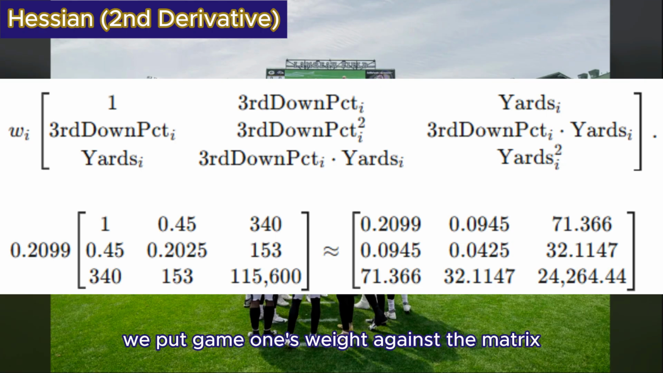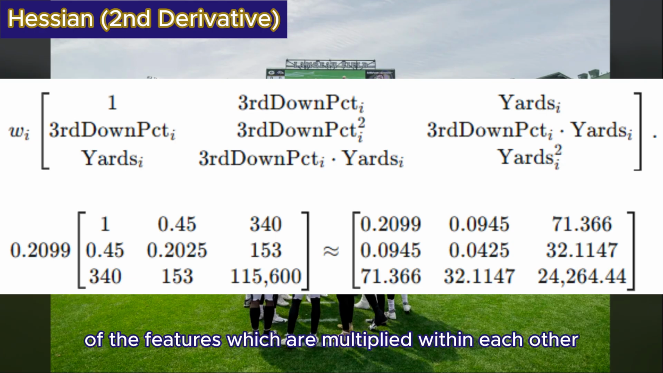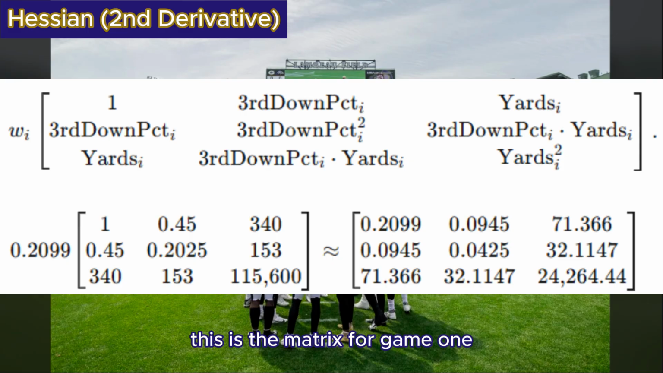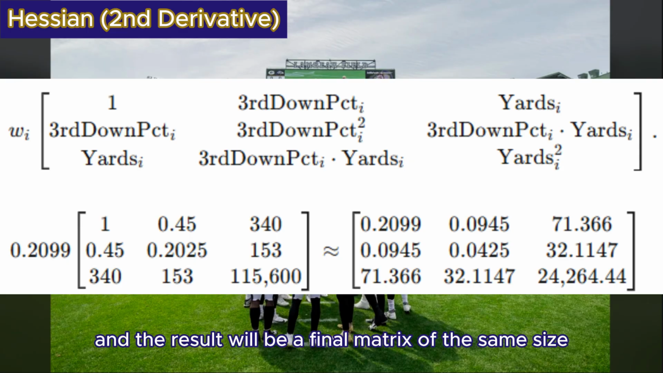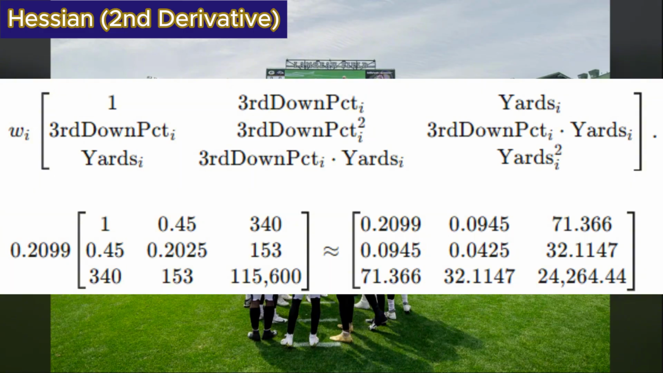We put game 1's weight against a matrix of the features which are multiplied within each other. This is the matrix for game 1. We do this for all games, add all their matrices, and the result will be a final matrix of the same size, but it'll contain the sums of all the games.